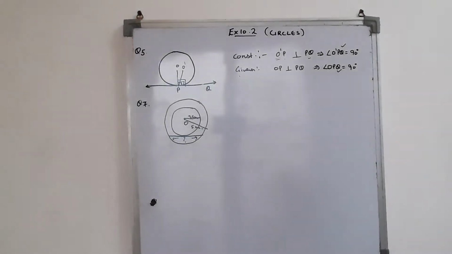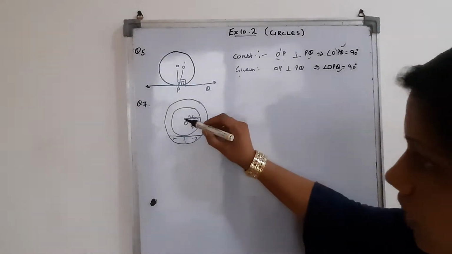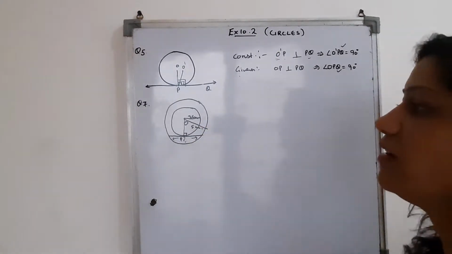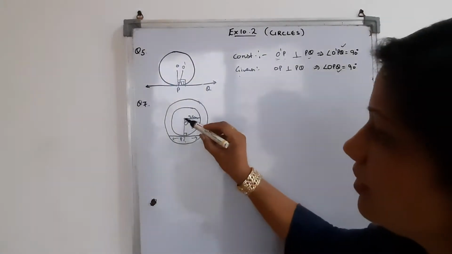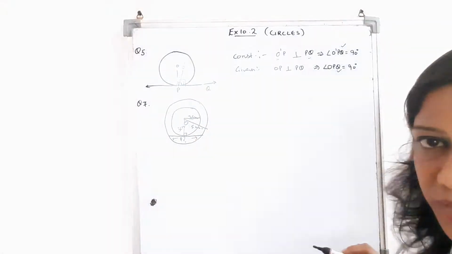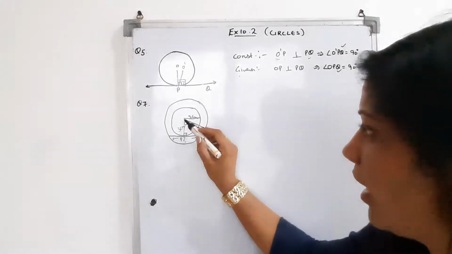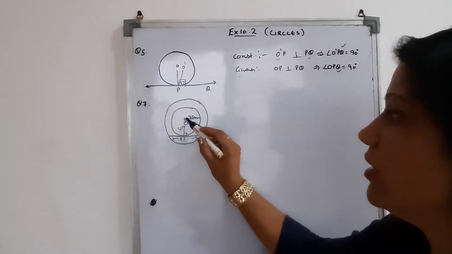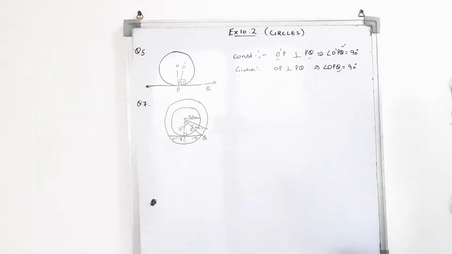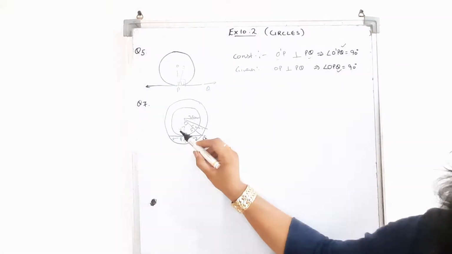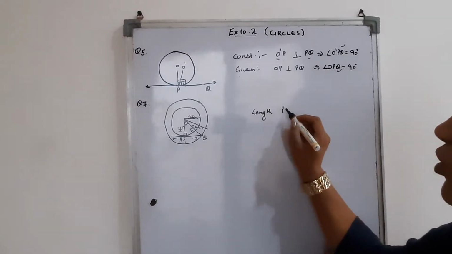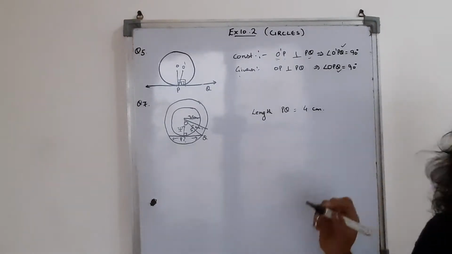Clear? So to find it, first of all, let's join it. If this is a tangent, this is the point of contact and it will be the perpendicular. Got it? If it is the radius, then it is the radius of the smaller circle, so definitely it is 3 centimeter. The second thing, this is also a radius, but the radius of the larger circle, so it is equal to 5 centimeter. If we have this 5 and this 3, we can easily get the length of PQ. By Pythagoras theorem, you can get it equal to 4 centimeter.